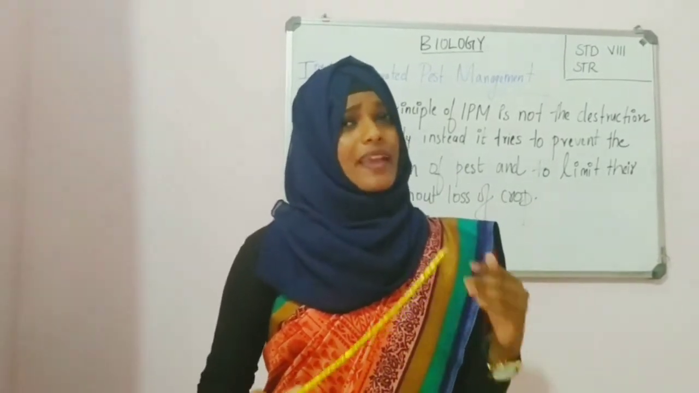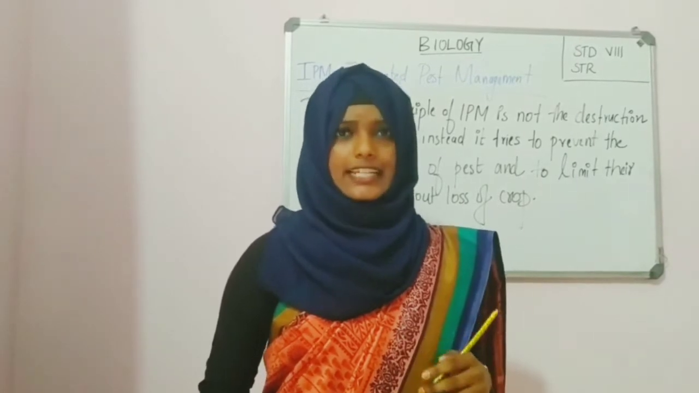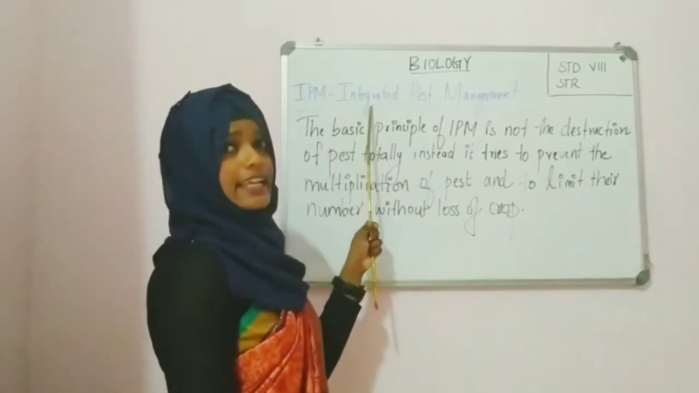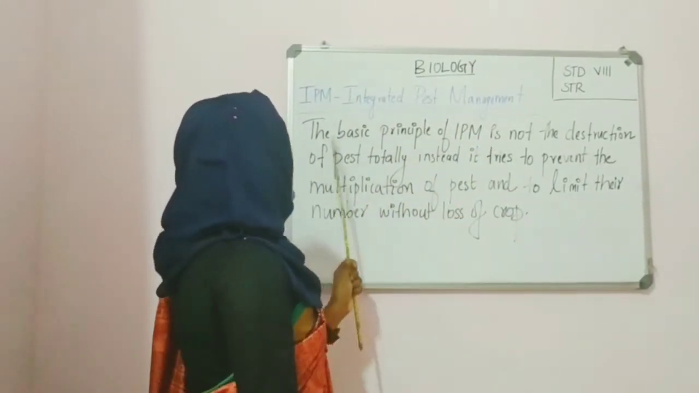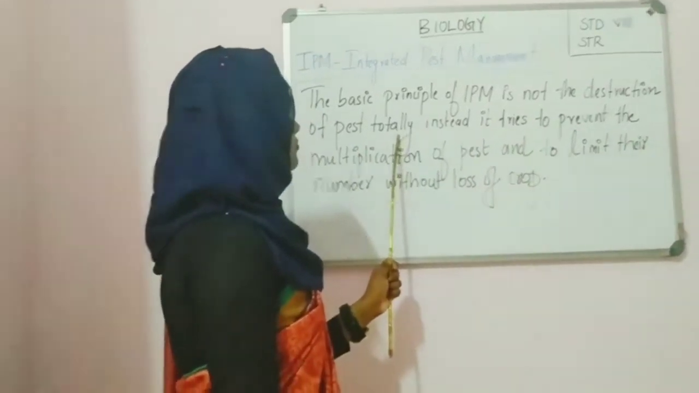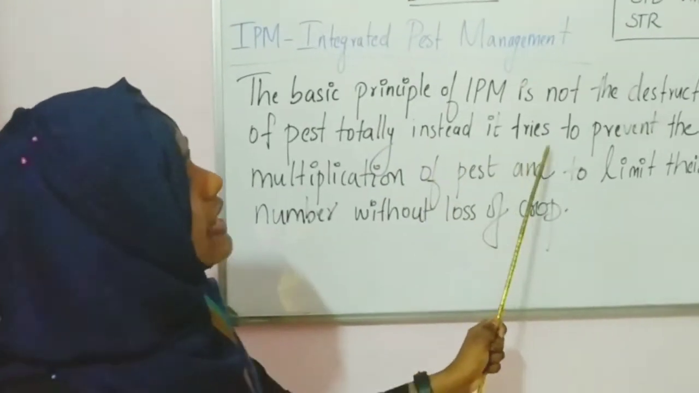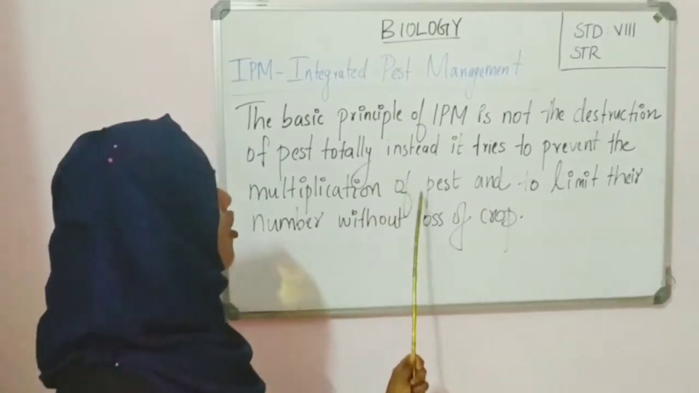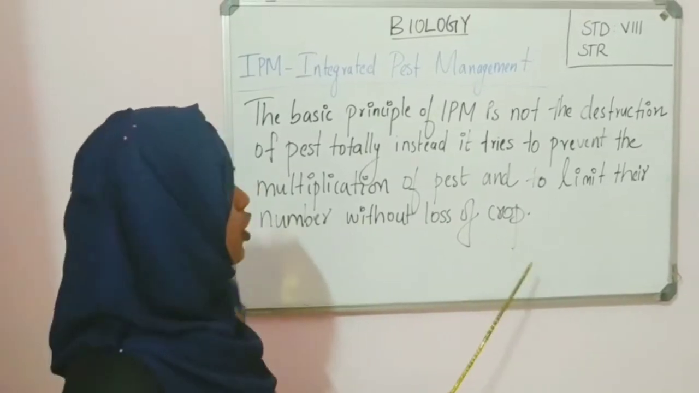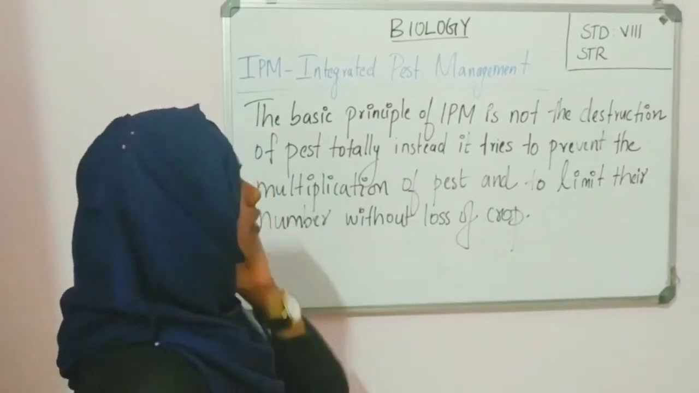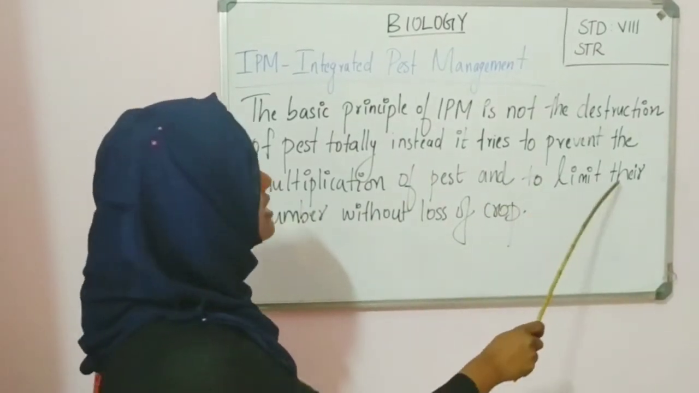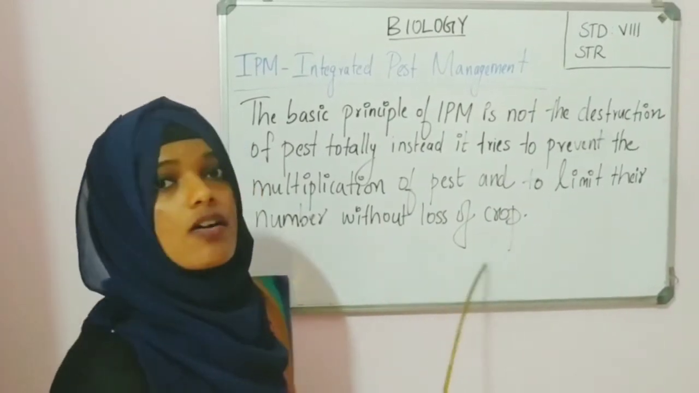So, what is the basic principle of IPM, that is integrated pest management? The basic principle of IPM is not the destruction of pests totally. Instead, it tries to prevent the multiplication of pests and to limit their number without loss of crop. These are the two basic principles. What are the principles? To prevent the multiplication of pests and to limit their number without loss of crop.